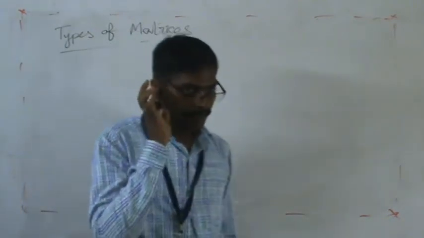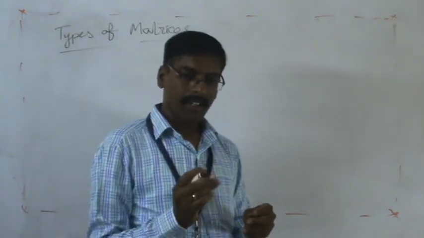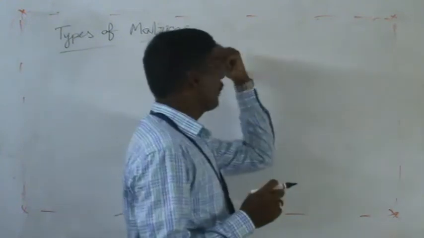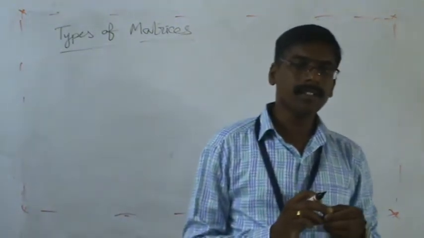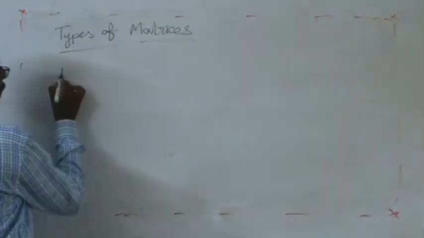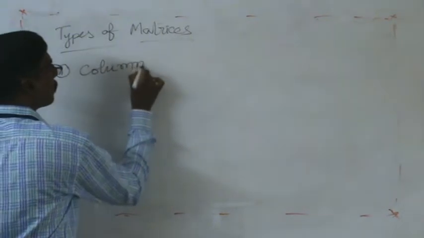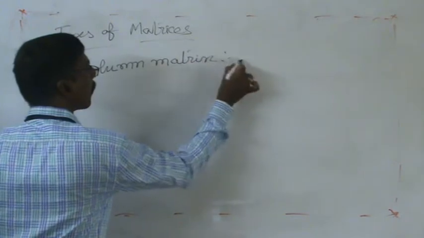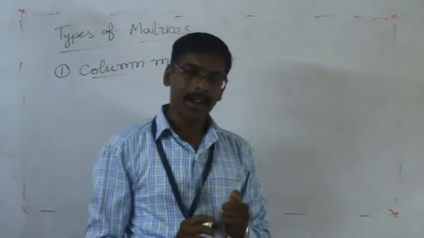In the last class we discussed the definition of matrices and the order of matrices also. Coming to the topic of types of matrices, the first type of matrix is called a column matrix.